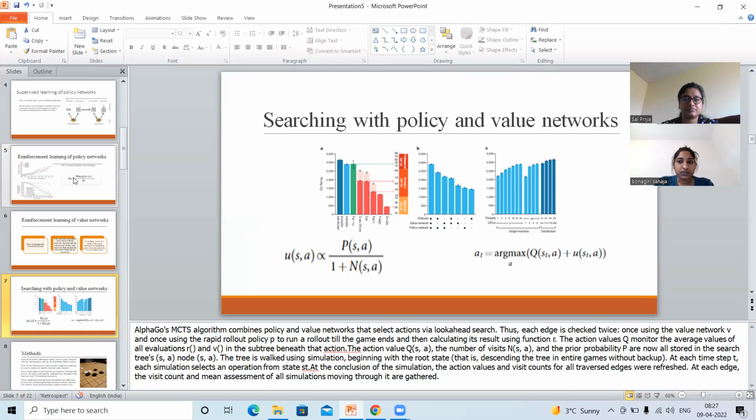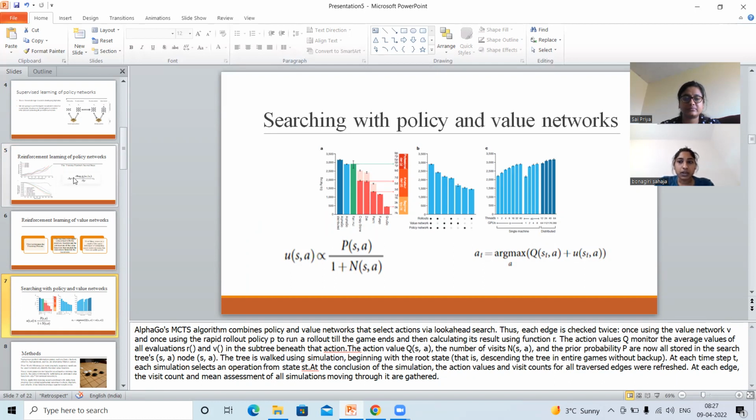All the evaluations of R and V in the subtree below that action are added to the action value Q, which keeps track of the average values of all of them. Each (s, a) node now has the action value Q and how many times it has been visited, N. It also has a prior probability P, which is how likely that action was to be chosen from state s.